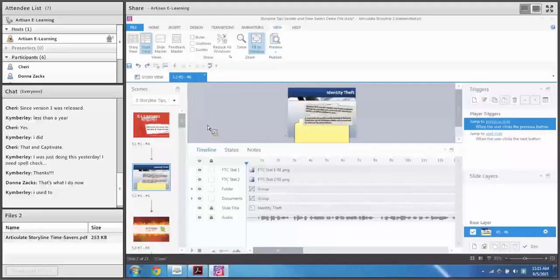So as I'm going to play this slide from beginning to end, I'm actually going to hit the C key on my keyboard, and it's a shortcut key which will add a cue point when I hit it. So watch me as I do this. I'm going to hit play and let my slide play from beginning to end, and I'm going to add cue points as it's playing. Watch this.